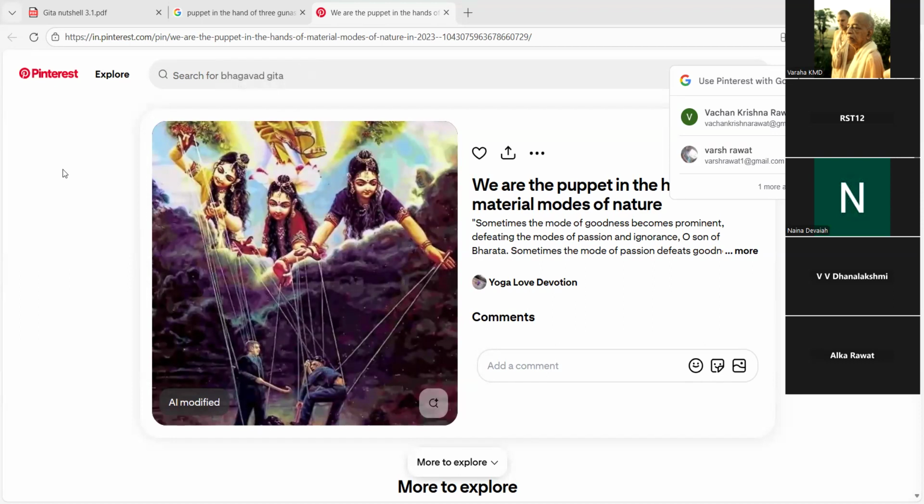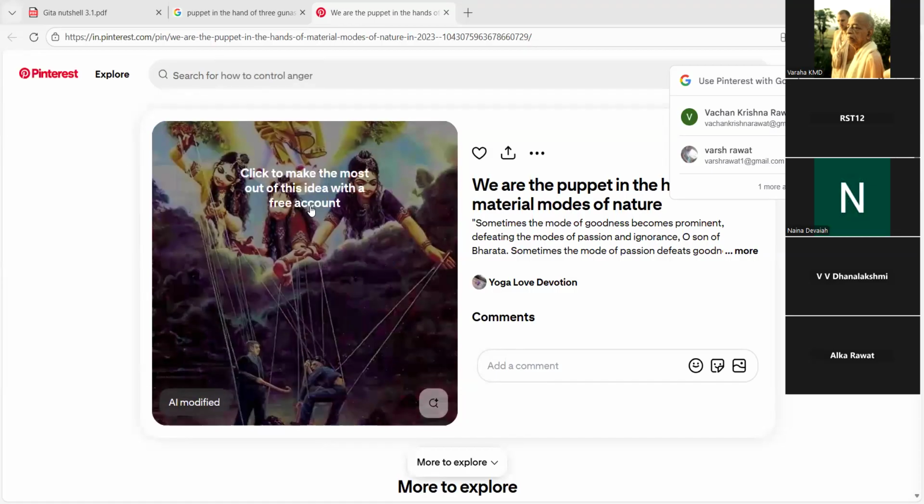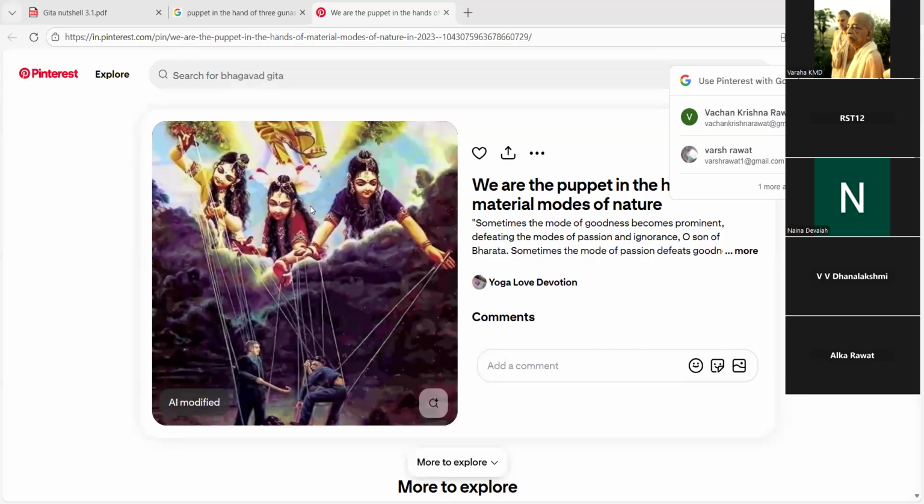You see the third one, tamoguna. So in tamoguna, what happens? The person doesn't have any interest, doesn't have any God consciousness. He just wants to eat, he wants to sleep, he wants to enjoy. He doesn't care about others, doesn't even want to become successful, just wants to enjoy, eat, sleep, no God, nothing like that.